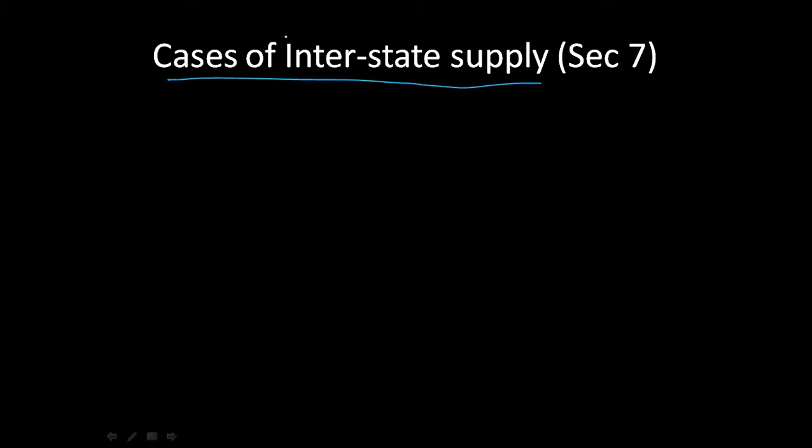Let us try to understand this particular term, cases of interstate supply. We have used this term interstate supply several times. Now we want to understand what cases are covered under interstate supply. This is given in Section 7 of the same Act.